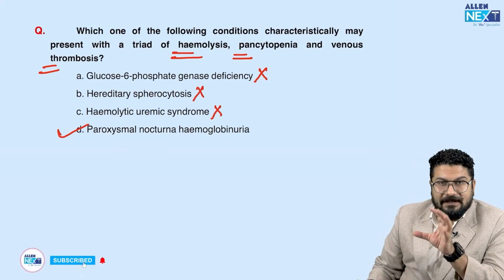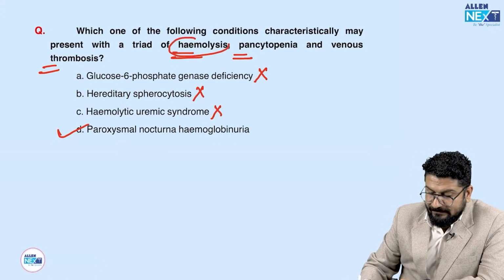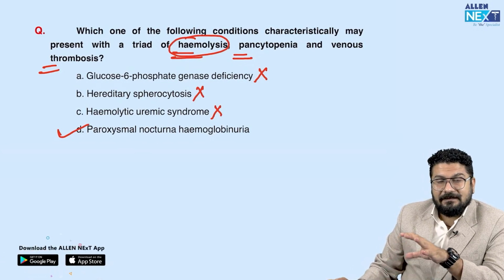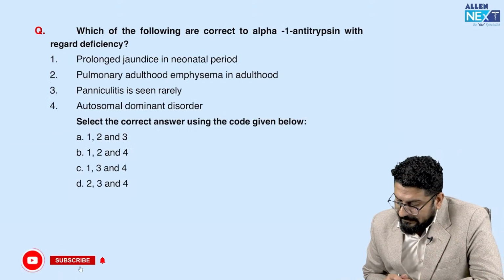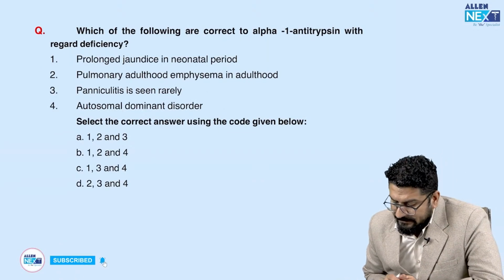I know many of you are thinking of aplastic anemia. In aplastic anemia, there is no hemolysis. In fact, there is anemia due to decreased production. Is it clear? Following are correct regarding alpha-1 antitrypsin deficiency.